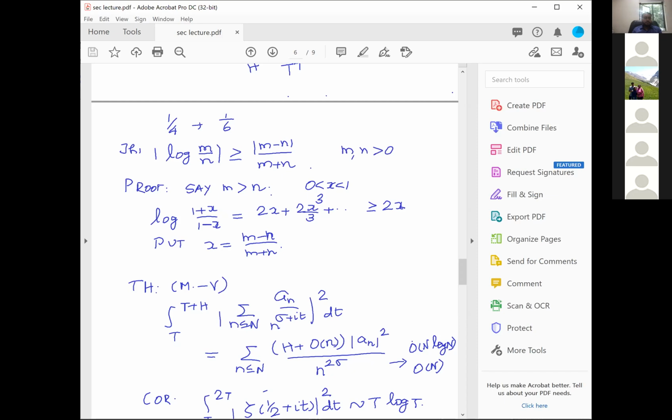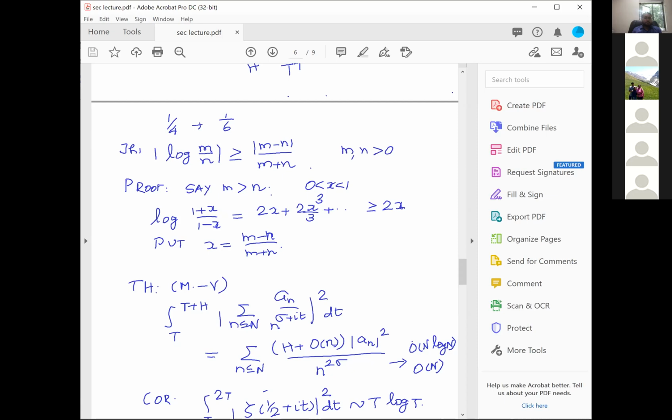Because mod log m minus n is the same as mod log n by m, because the only negative sign comes and therefore that disappears. The left hand side will not change when you interchange m and n. The right hand side will not change when you interchange m and n. And therefore I can as well assume m is bigger than n.